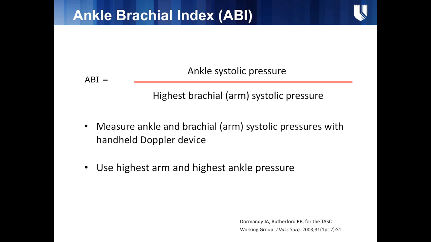Now, we've talked about the questions that physicians should be asking. What test should they send you to? What they actually use is ABI. Let's talk about what that means, because this is the initial screening test once we have some suspicion that somebody might have PAD. And it's a really simple test. It can be done in the office, just with a blood pressure cuff and a little Doppler machine, or it can be done in a more sophisticated fashion. Either way it's done, it's a great screening test.